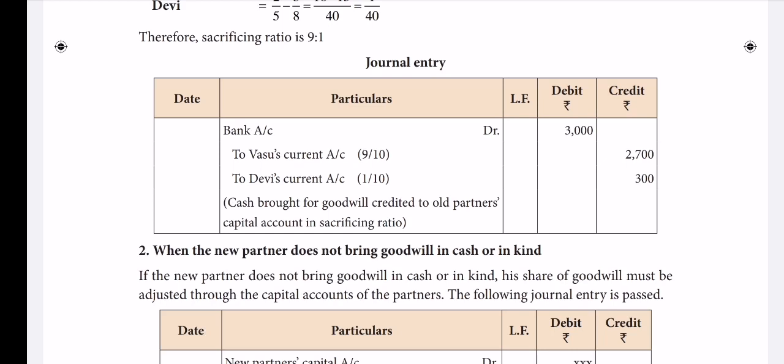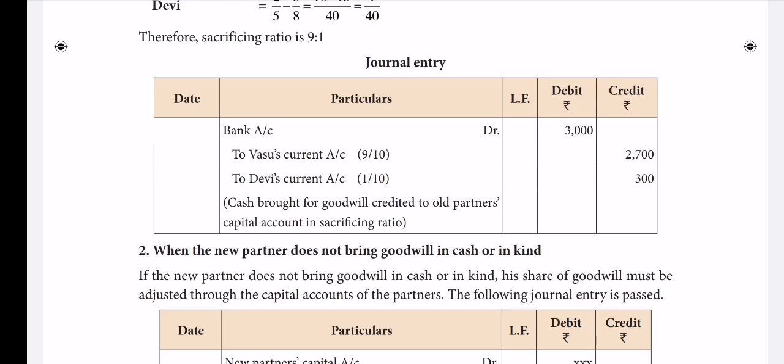Therefore, the second one is when the new partner does not bring goodwill in cash, and third one, when the new partner brings only a part of the goodwill in cash. Suppose 1 lakh goodwill was promised, but he has now brought only 25,000. Remaining 75,000 he is not able to bring. And finally, when there is a goodwill already existed in the business. About these 3 now in this video we are going to see.